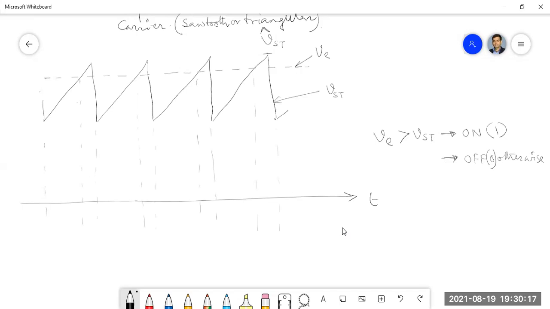Okay. Now you tell me, where will I get the on pulses and where will I get the off pulses according to this logic? Anyone? Let me ask somebody. Just a minute. Okay, roll number 8, Sushobon Sarkar.